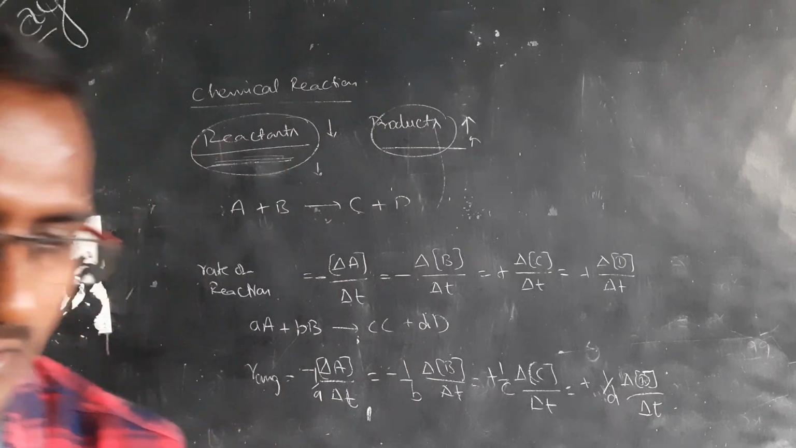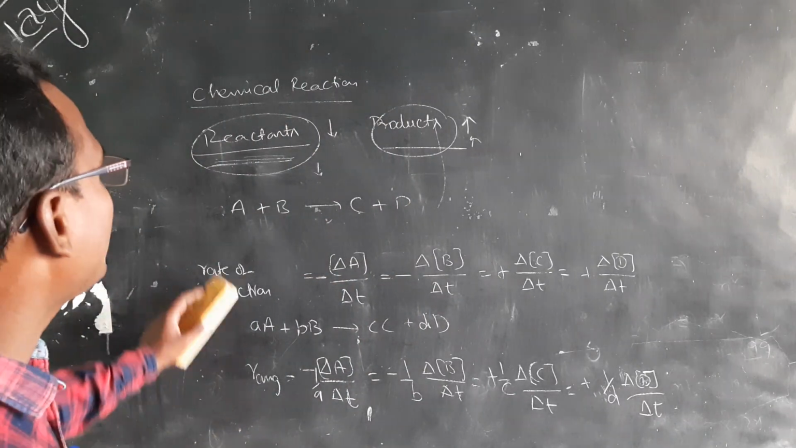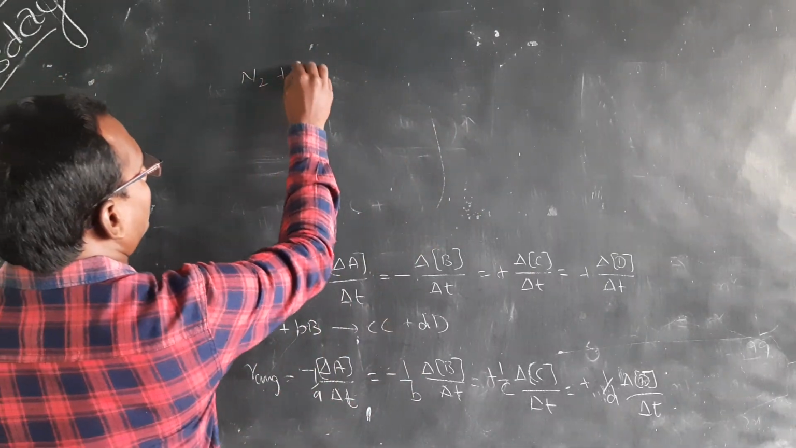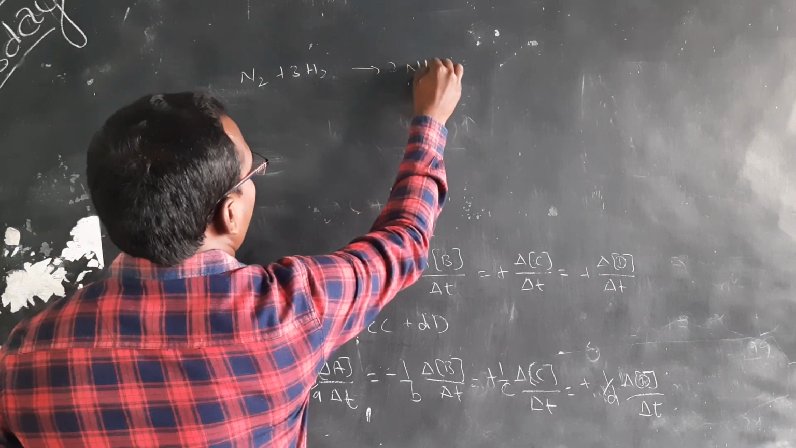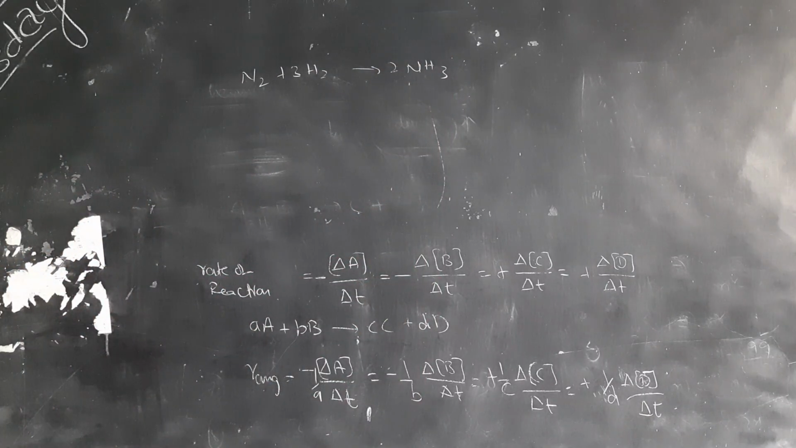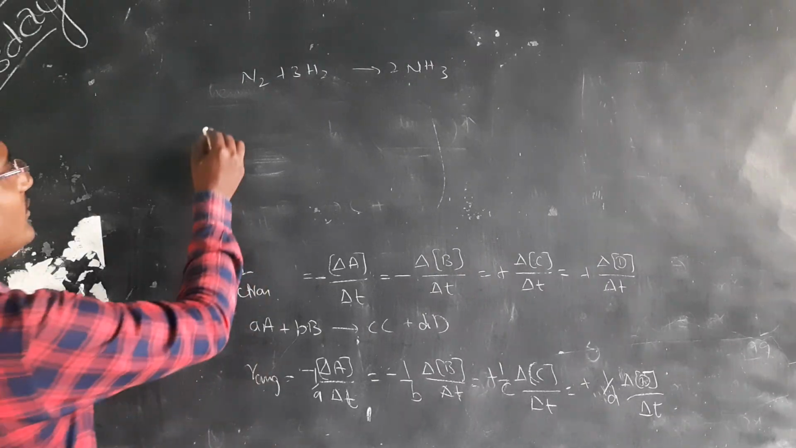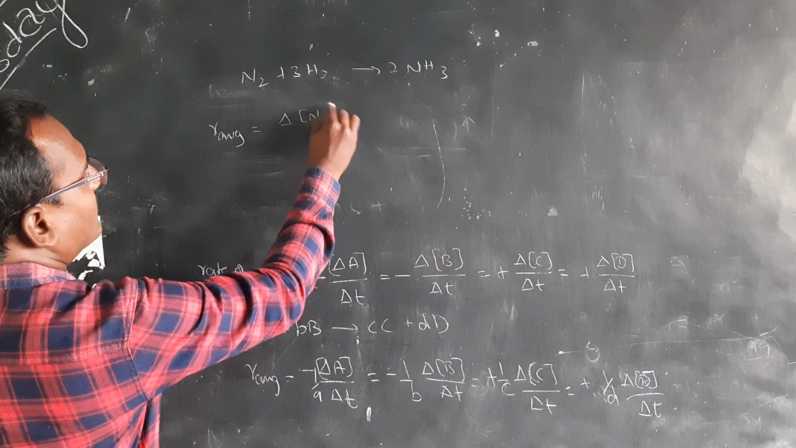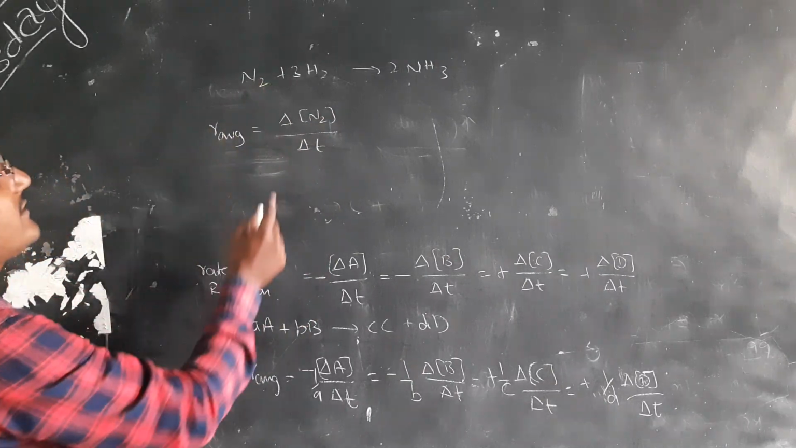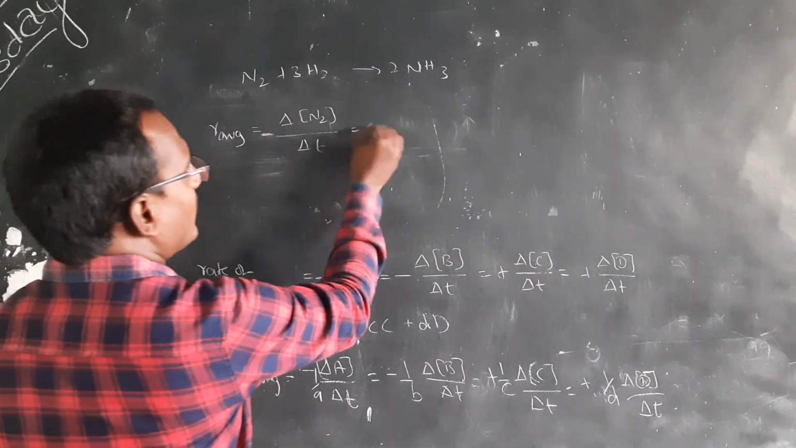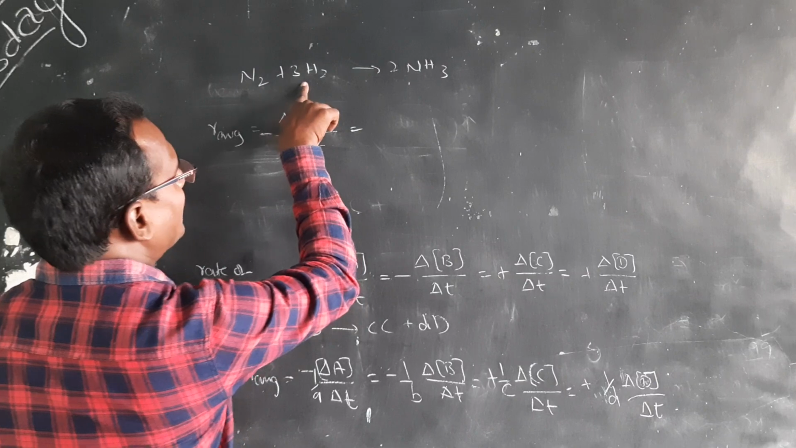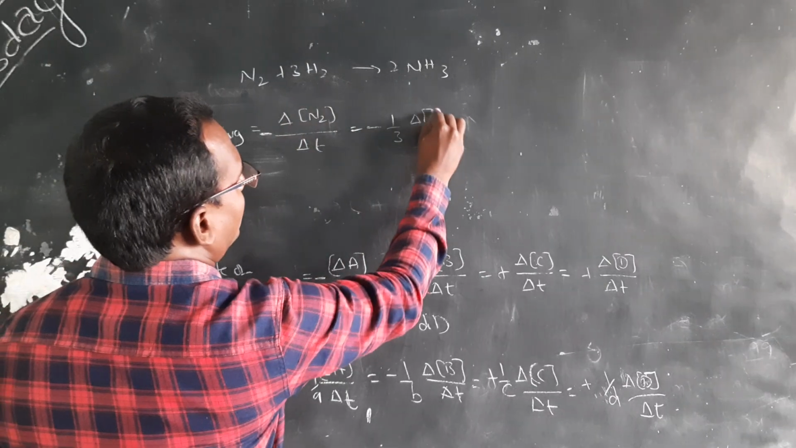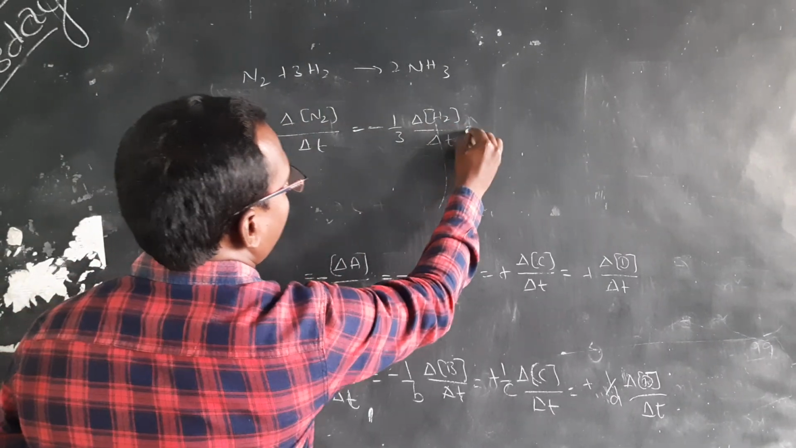See one example. From that example, we can easily understand how to write the rate of reaction. For example, N2 plus 3H2 gives rise to 2NH3. Write the average rate or rate of reaction. So, average rate or rate of reaction is equals to minus change in concentration of N2 by change in time, because this is on the reactant side. That is equals to minus 1 by 3, since 3 moles are there, delta change in concentration of H2 by delta T.